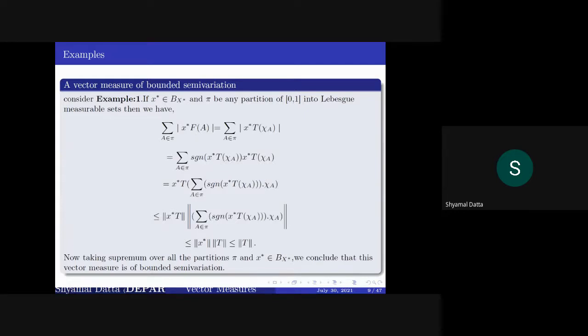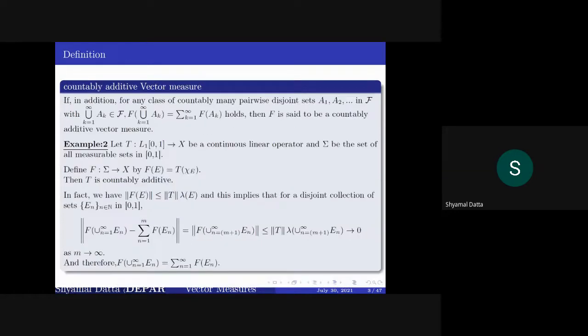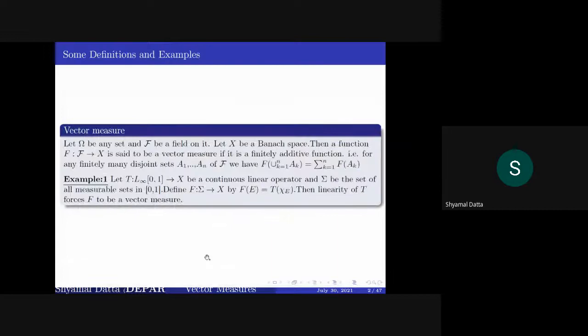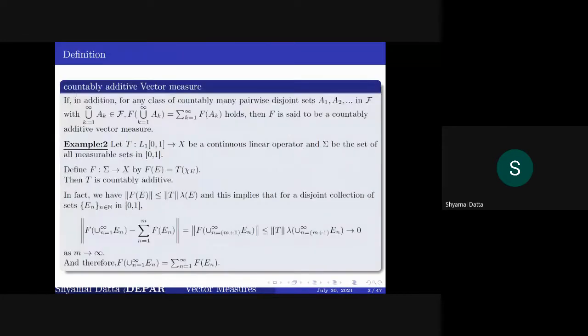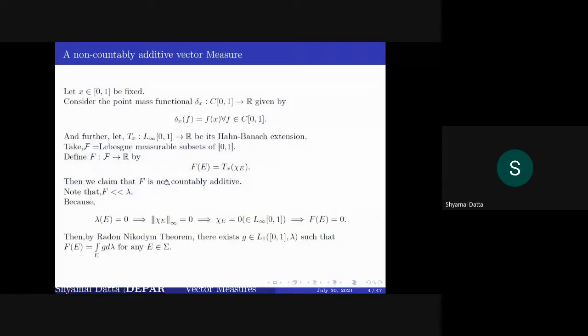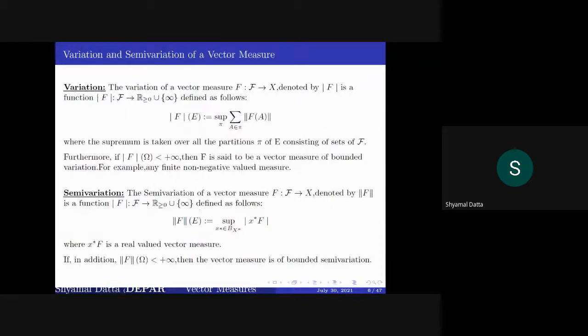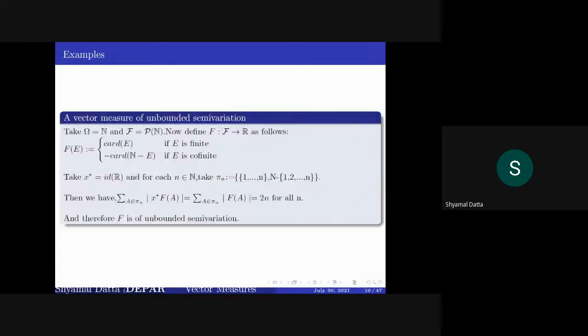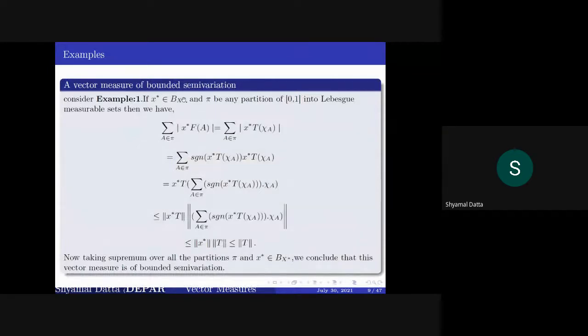Consider example 1, where f is equal to T of chi, but T is a linear map from L infinity(0,1) to X. In particular, if you take T equal to the identity map, then you can show that this is a function of bounded semi-variation. We will show this: first take any x star from the closed unit ball in X star.